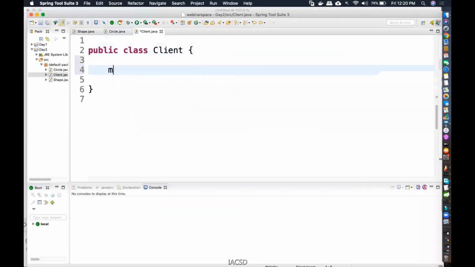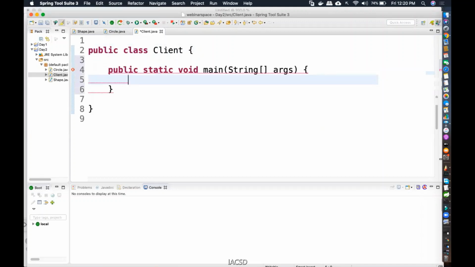Over here, I'm going to write the main method. And in the main method, I'm typing. Can I write like this? Shape S is equal to new shape. Possible? Can I write like this? No, because object of abstract class you cannot create. Okay, not possible, right? So I can write like this.